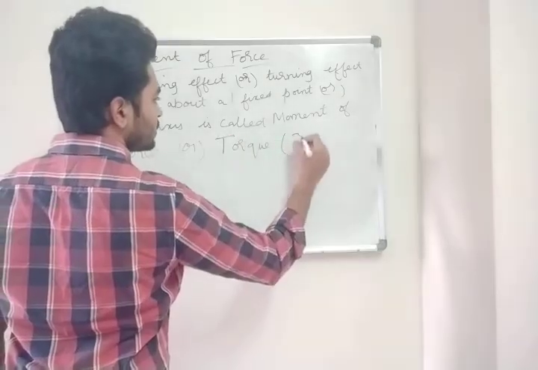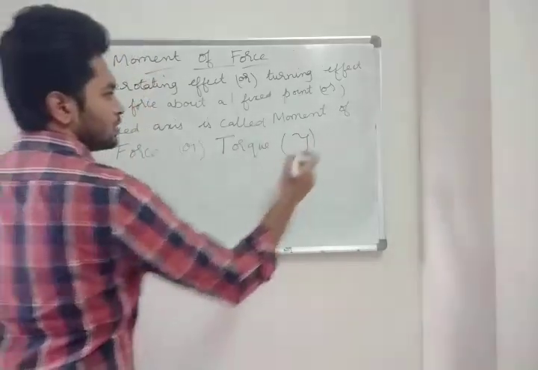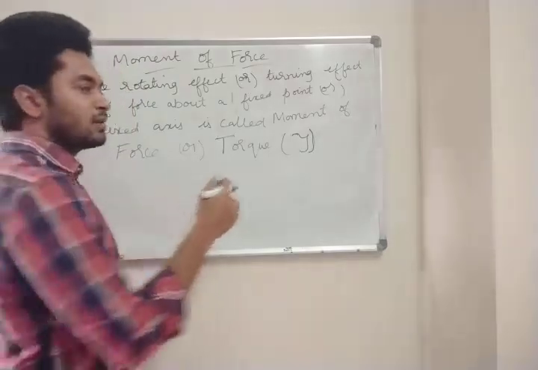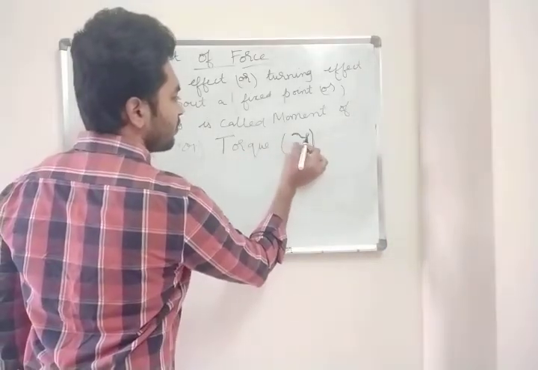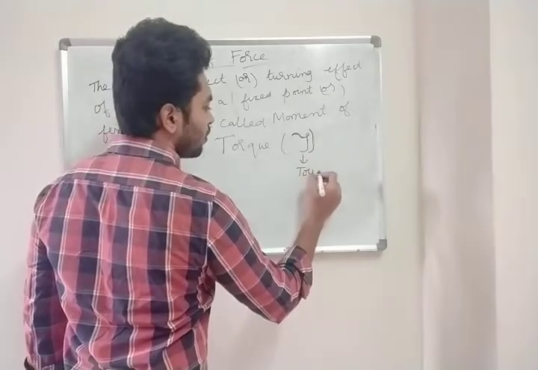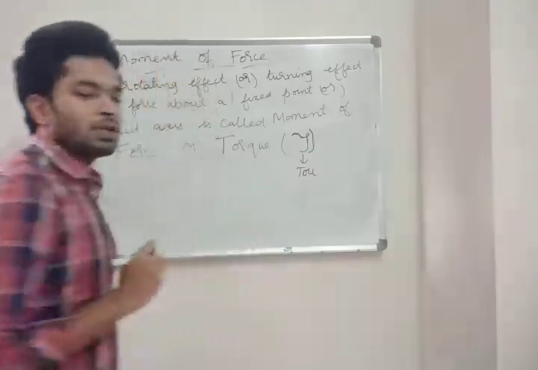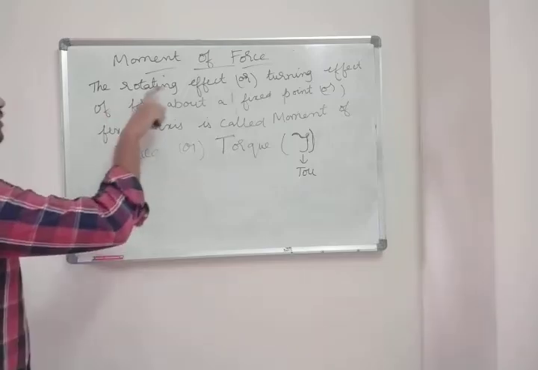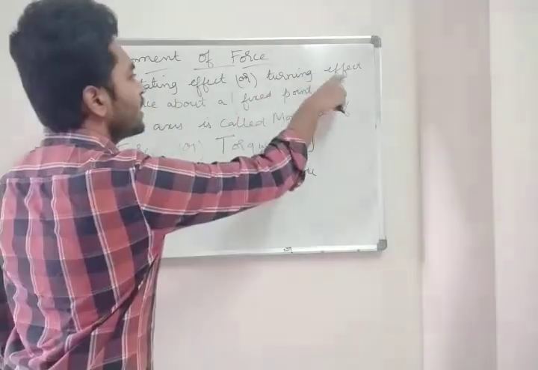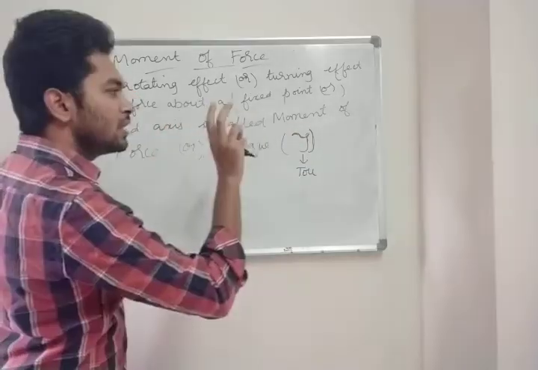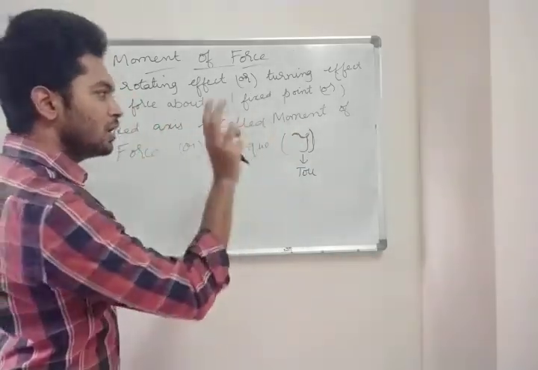Torque, the symbol is this. In cursive handwriting you write T, right? So that is the symbol for torque. This symbol is called tau, T-A-U. Now let us see the definition. The rotating effect or turning effect. In your door, what is happening? You are pushing the door, it is rotating.